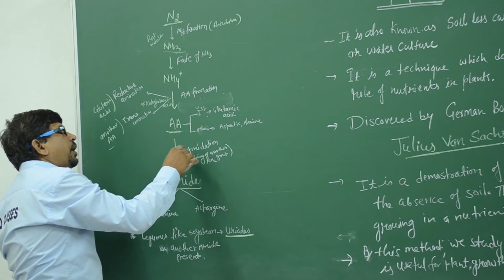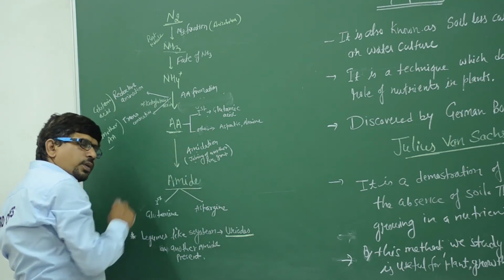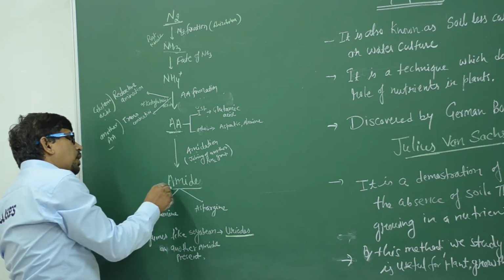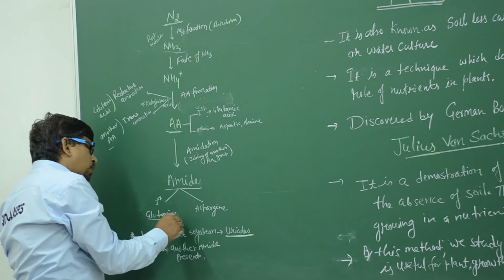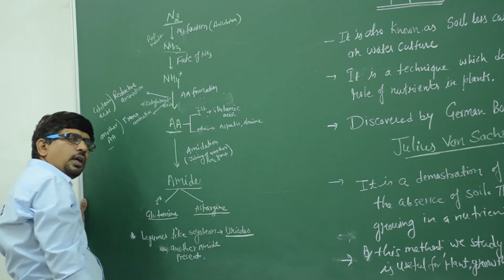We can say this is the process of amidation, the joining of another NH2 group. The amides are of two types: first glutamine and then asparagine. Clear? That is the amidation.